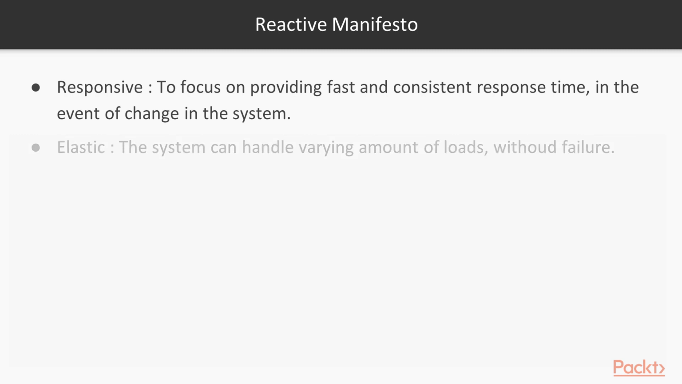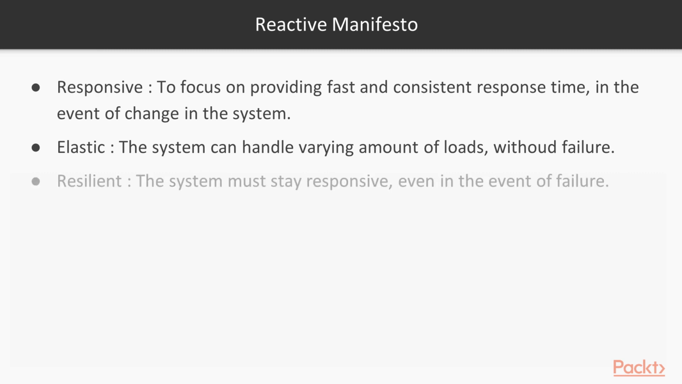Your system should be elastic in nature. What this means is that under varying amounts of load, your system should function without any failure. Resilient. The system must stay responsive even in the event of failures. There are various things that come into play to achieve this. First is containing the component which causes the failure and isolating it. Then you delegate the task that was to be achieved by that failed component to some other component. The point is that there is no single point of failure.